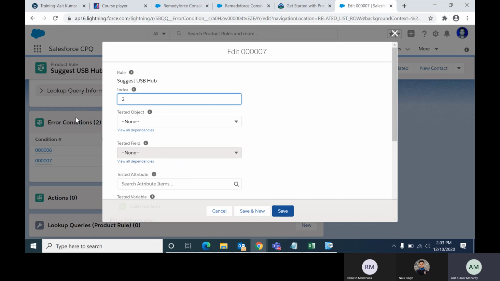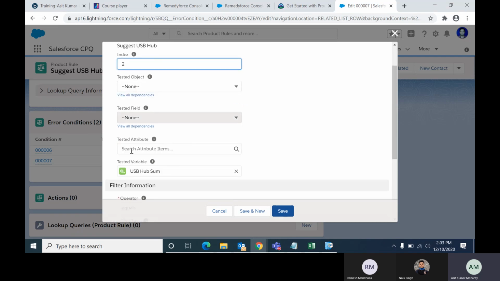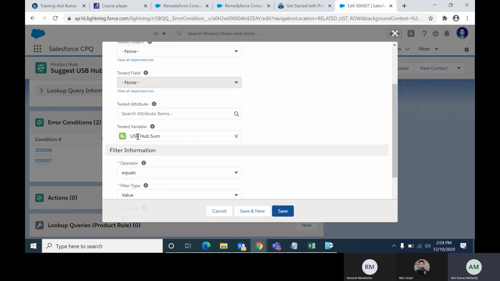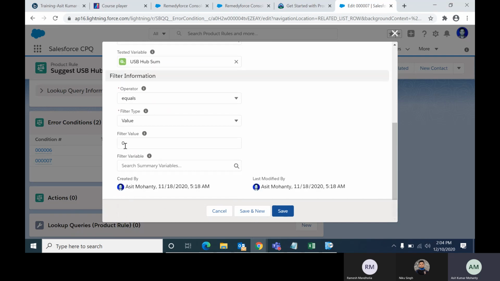If it satisfies the error condition, then only the action will be performed. That means for satisfying the error condition, we should make the error statement here. So USB devices quantity is more than one, but there is no USB hub present. No USB hub present means USB hub sum equals 0.